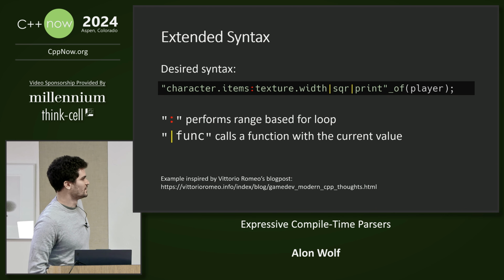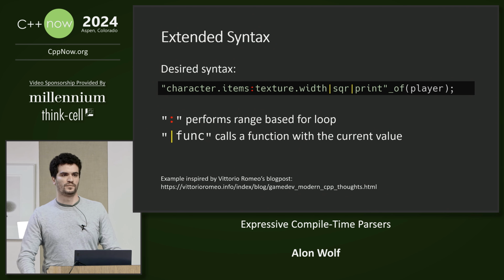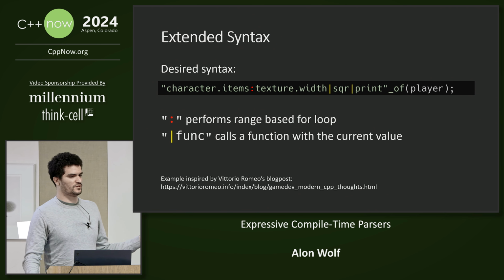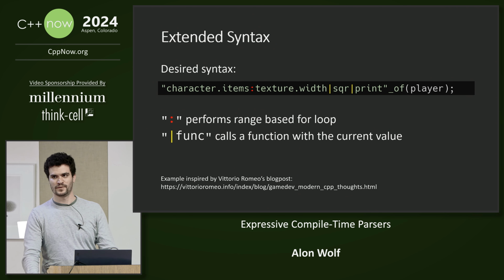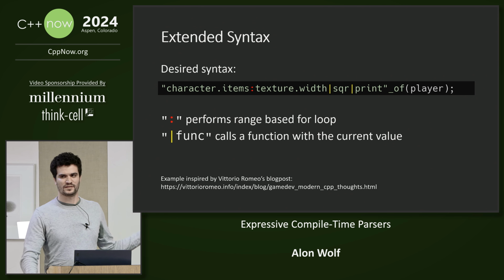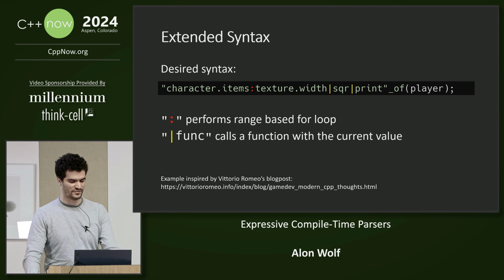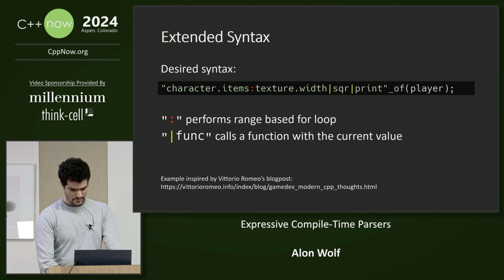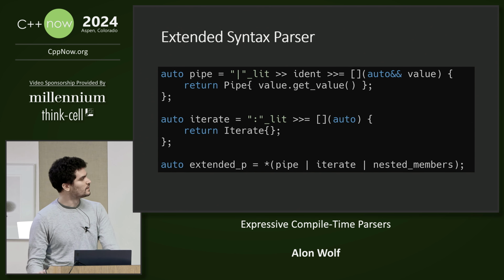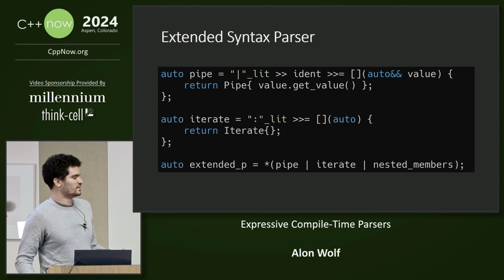Okay, yeah, sorry. So let's extend this syntax and add two new operators. The colon operator will perform a range-based for loop, and the pipe operator will take the current value and use it to call a function. So we need to create the new parser.